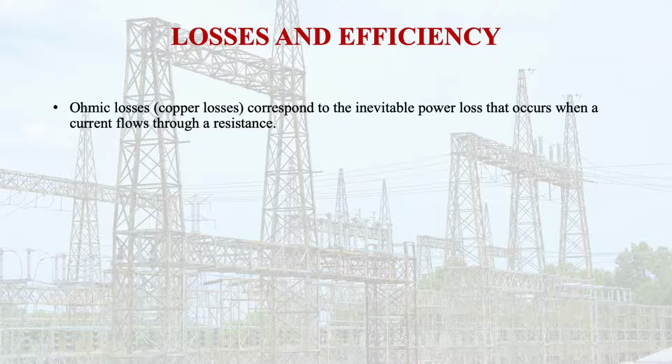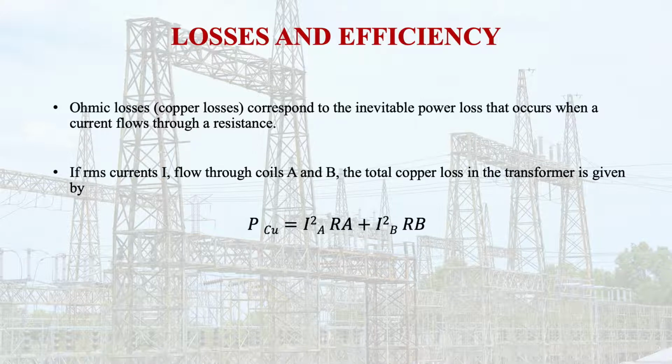So these are the I square R loss in the primary side and the I square R loss in the secondary side, we can say. If the RMS current I flows through the coil on the primary side and the secondary side, the total copper loss will be the summation of these.